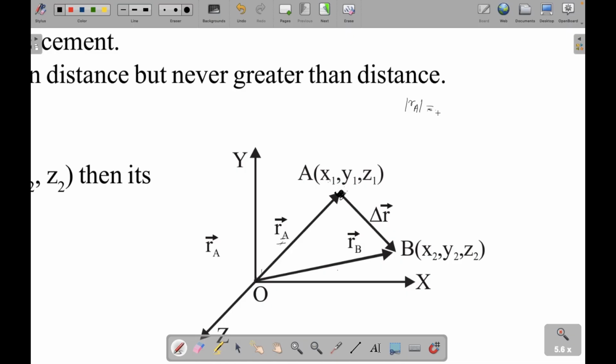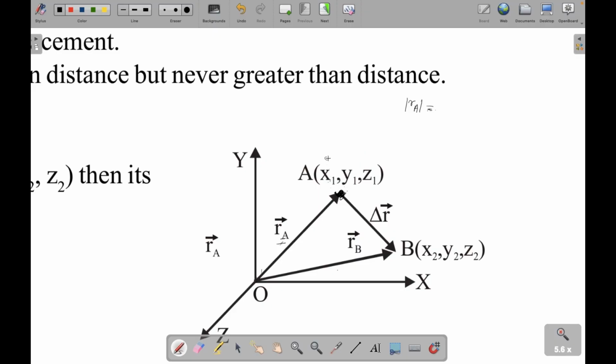If you use that formula, what do we get? We don't have values of x2 or any of them, so you have to tell me in terms of these variables.